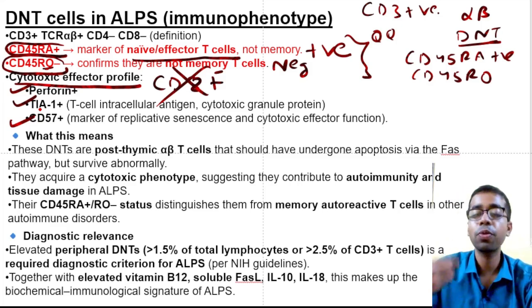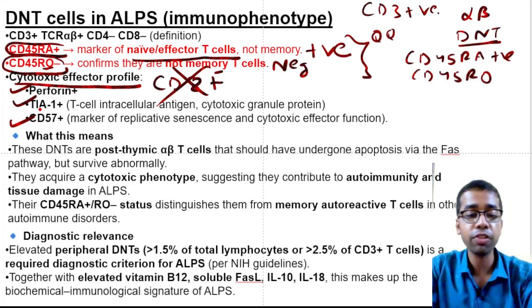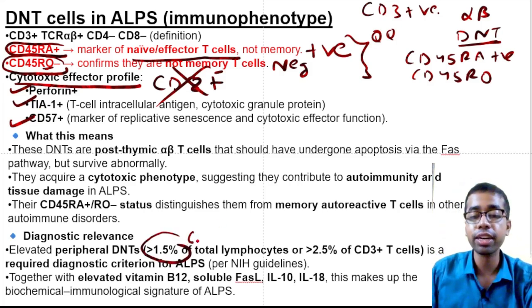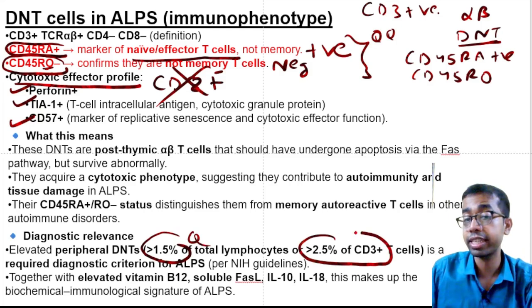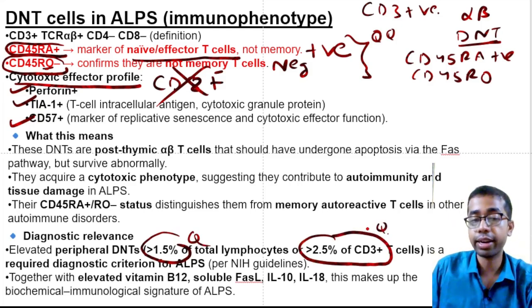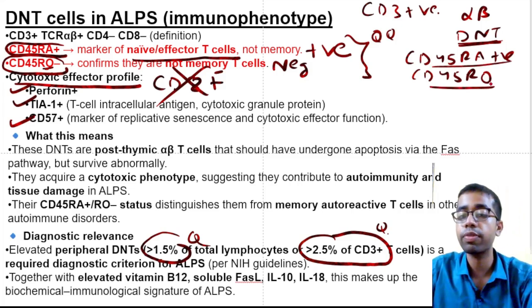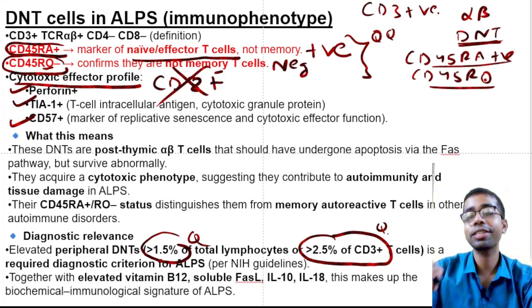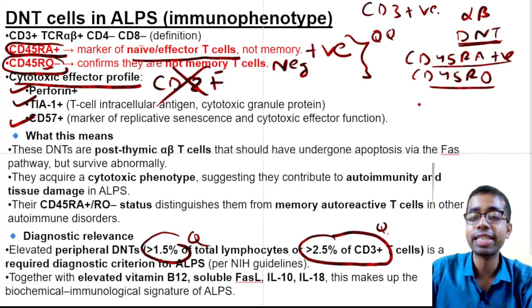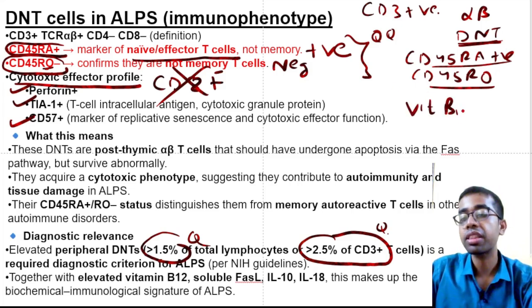So next time anyone asks you what you are going to see in ALPS: of course, flow cytometry with more than 1.5% cutoff, or more than 2.5% of CD3 T cells, then that's the essential diagnostic criterion, and the immunophenotype will be double negative T cells, CD45RA positive and CD45RO negative. As well as another peculiar feature of ALPS is that vitamin B12, if you do it now, is increased.